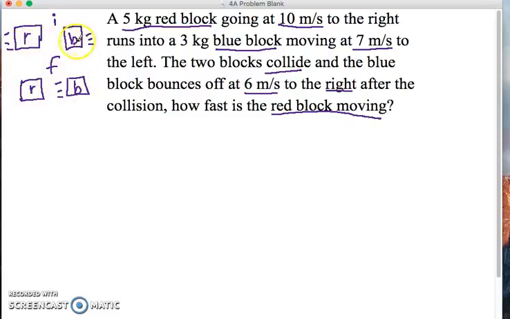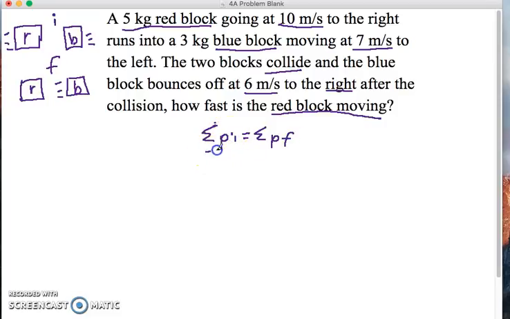We know they're going towards each other, and they're bouncing off, but we don't know exactly what happens to the red. So the way we're going to do this is with the conservation of momentum. We're going to say that friction and air resistance, for this simple example, really aren't too big of a concern here. So we're just going to look at the momentum of each object, and write out the conservation of momentum.